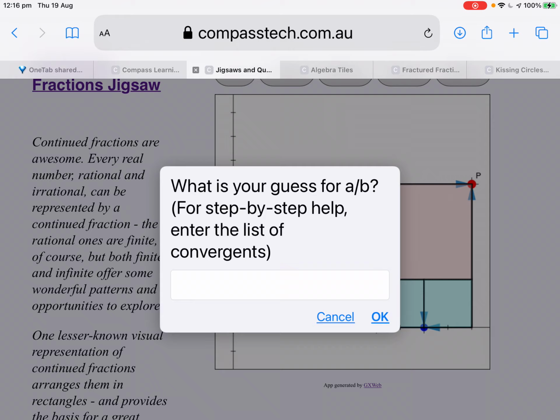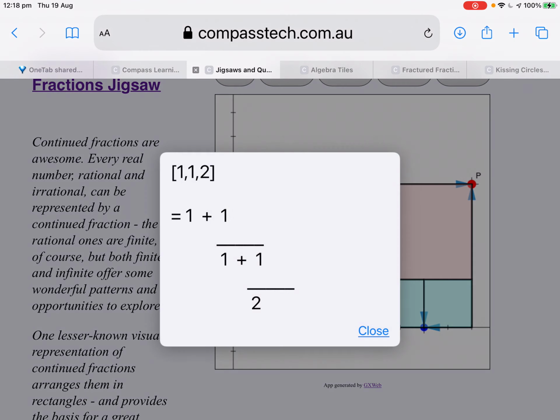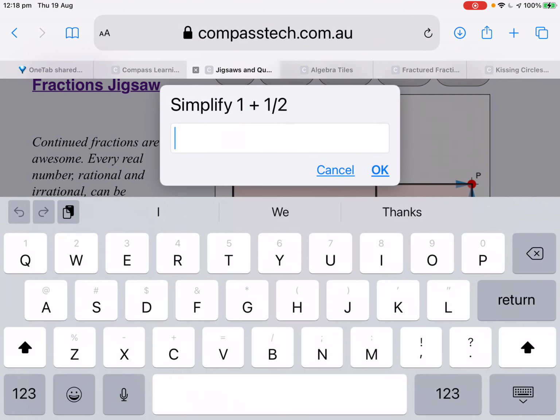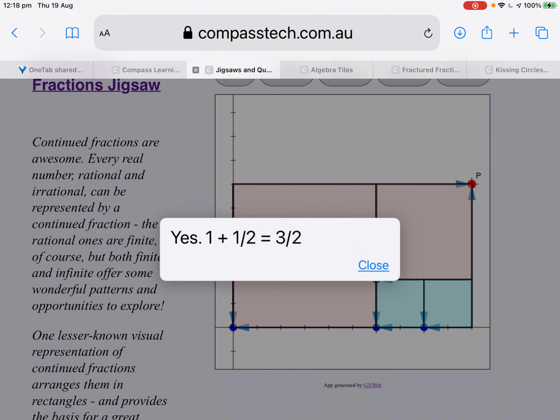Now, if I don't know what fraction that is, I can enter 1, 1, 2, and it will take me step by step through the process. The continued fraction 1, 1, 2 is 1 plus 1 over 1 plus 1 over 2. We start at the bottom and work our way upwards. 1.5, 1 over that. So this guides the students through the steps. 1.5 is 3 over 2.